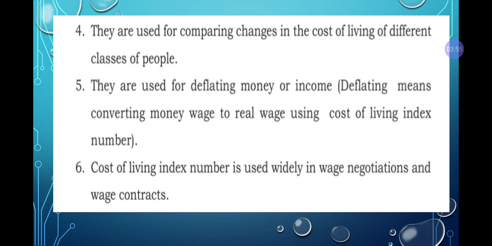Deflating money, converting money wage to real wage using cost of living. Now, deflating means where savings, all those things will come. Then cost of living index number is used widely in wage negotiation and wage contracts. So, depending on the cost of living only, the wages, all those things will be calculated.